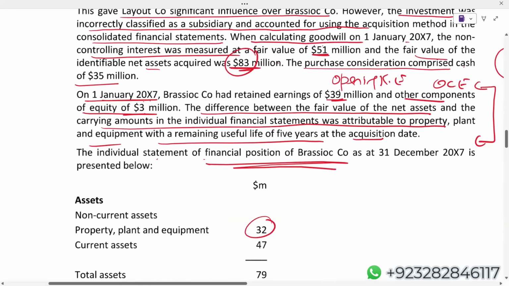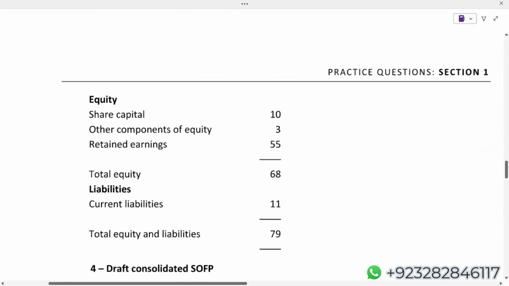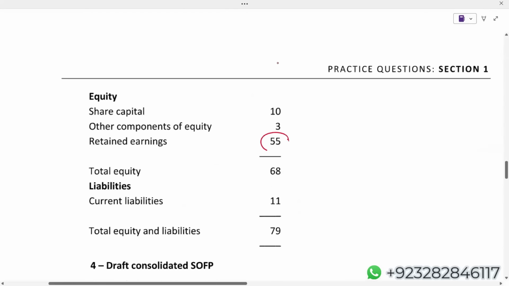The retained earning at acquisition is 39. This individual SOFP of my incorrect subsidiary is 55. Look at one thing. OCE at acquisition was 3. At reporting date, it is also 3. So there is no change in OCE. In the post-acquisition, only retained earning has changed, but no change in OCE.